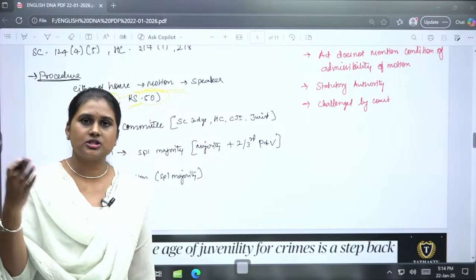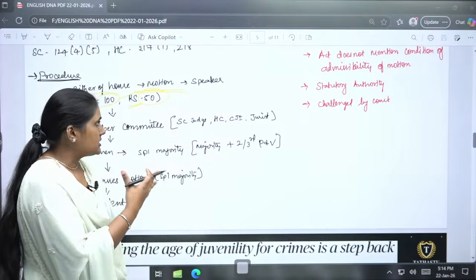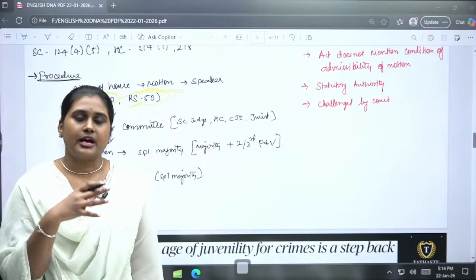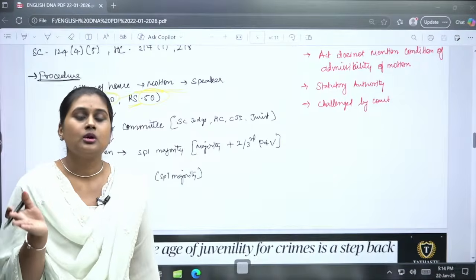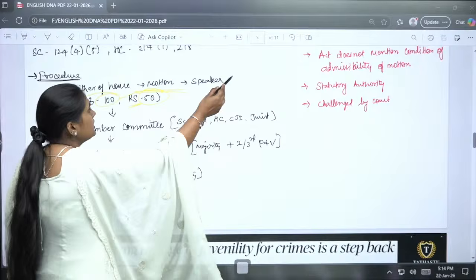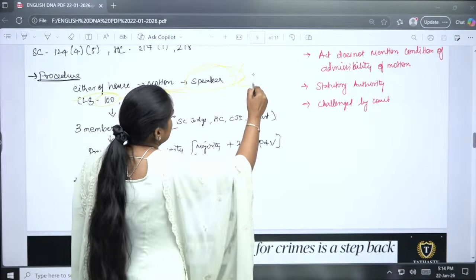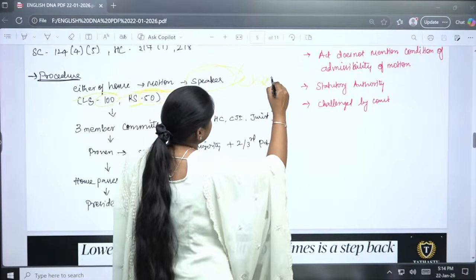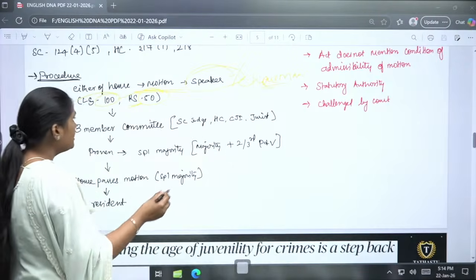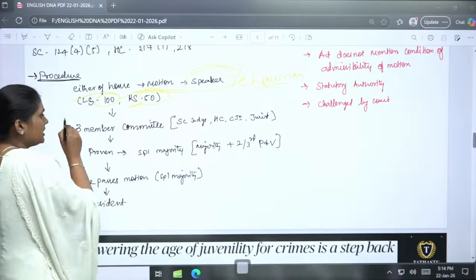The speaker or the chairman will consider whether it is legitimate, and whether we have to dismiss or accept this motion. That is based upon the speaker's or chairman's discretion. Then the speaker will form a 3-member committee.